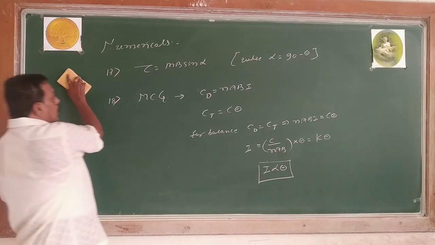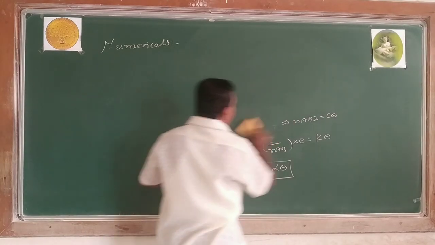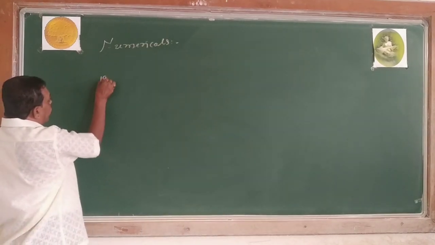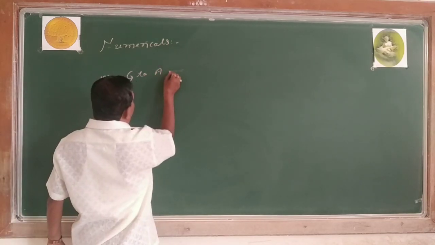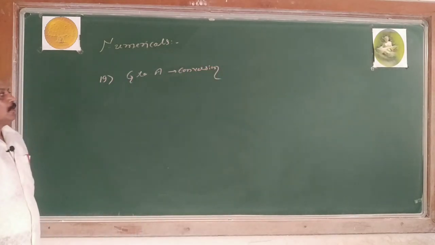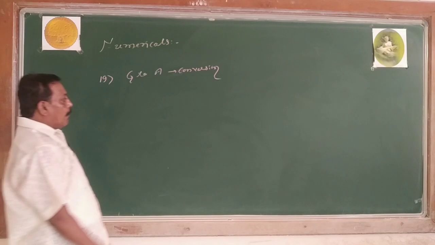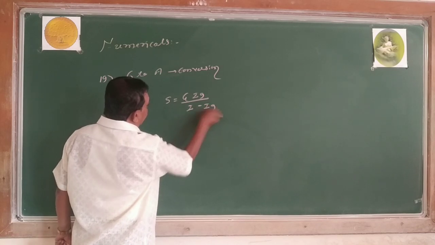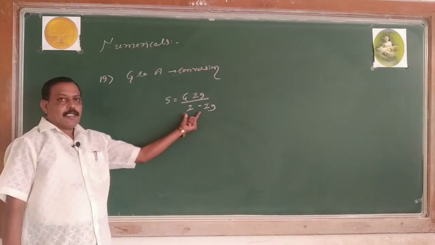Then I go for 19th. Conversion of galvanometer into ammeter. Galvanometer into ammeter conversion. By connecting a small resistance in parallel with the galvanometer, the galvanometer acts as an ammeter. The required shunt resistance S equals G into Ig divided by I minus Ig.